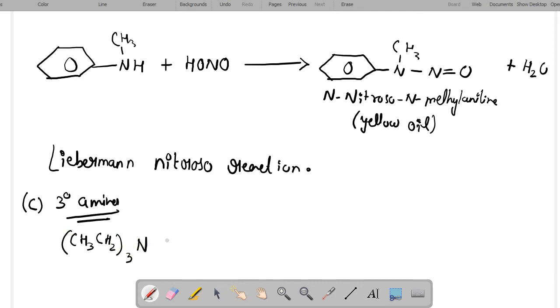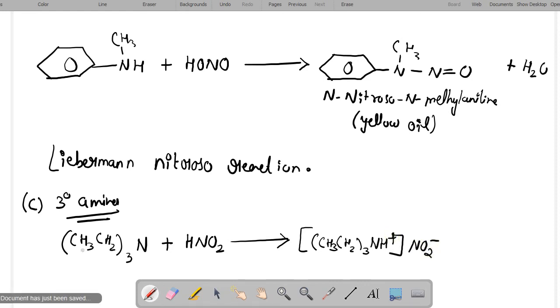Okay, so here if I am taking an example of triethylamine, which is reacted with nitrous acid, here the formation of a salt, that is triethyl ammonium nitrite, will take place. Okay, that is a soluble salt.